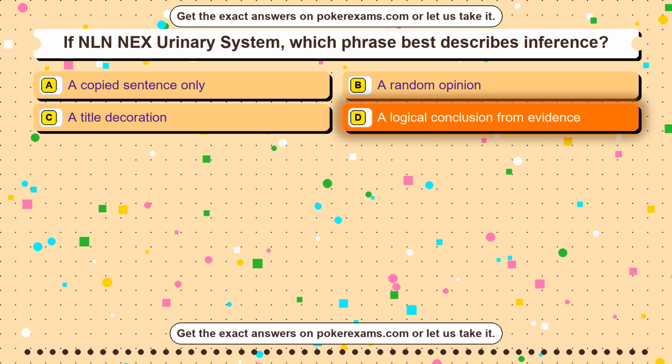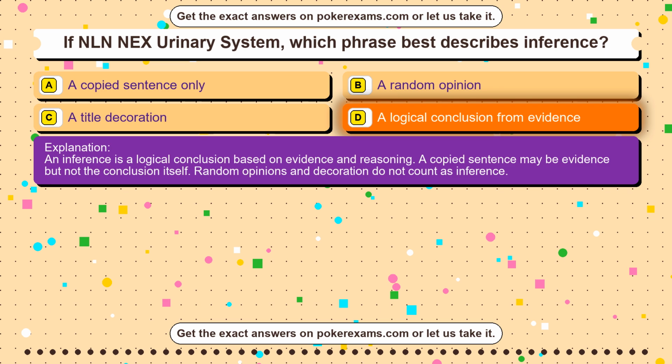The correct answer is option D. Evaluating credibility. Evaluating credibility means judging whether a source is reliable and useful. Solving equations is math, balancing reactions is science, and finding area is geometry. Source reliability is central to social studies reading.